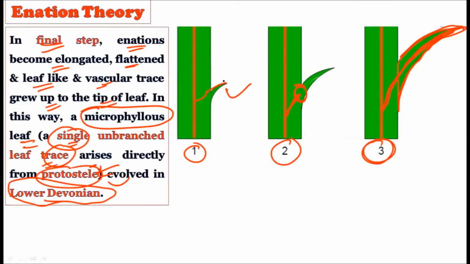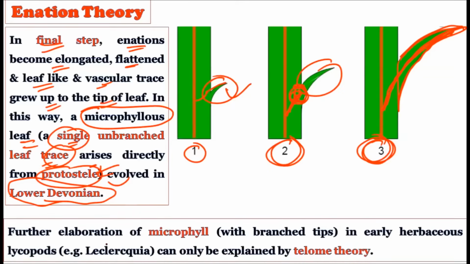In the first step, we find the enation but no vasculature. In the second step, we find the enation and the presence of vasculature at the base of the enation. And in the third step, we find the well-developed flat microphyllous leaves with the vasculature up to the tip. And all this happened in the lower Devonian period, where we find the presence of microphyllous leaves, which are now typically found in the pteridophytes.